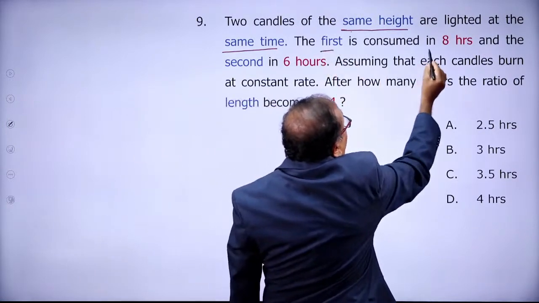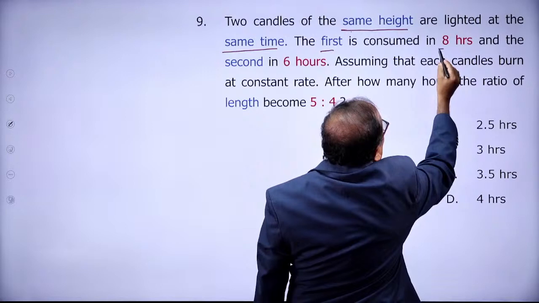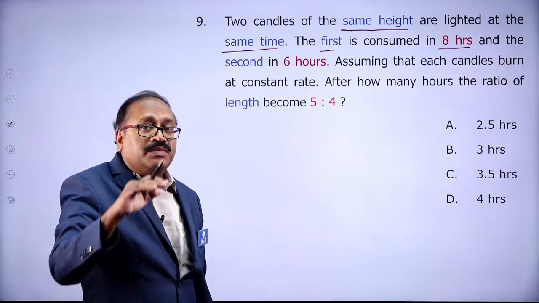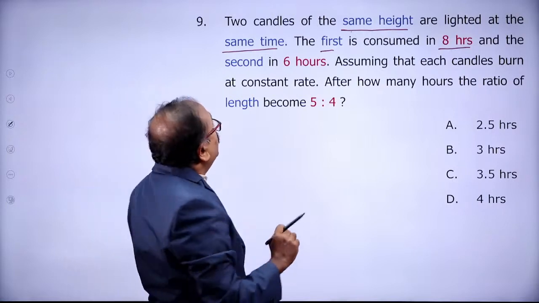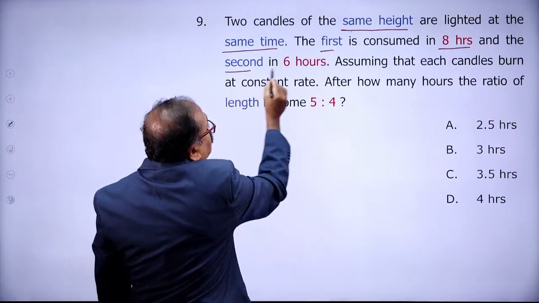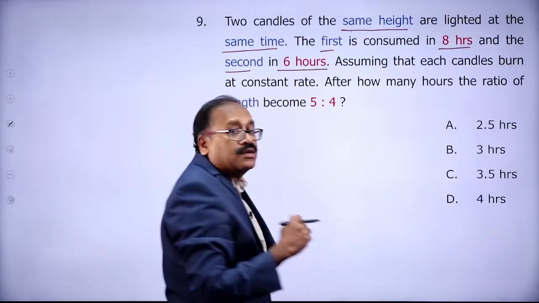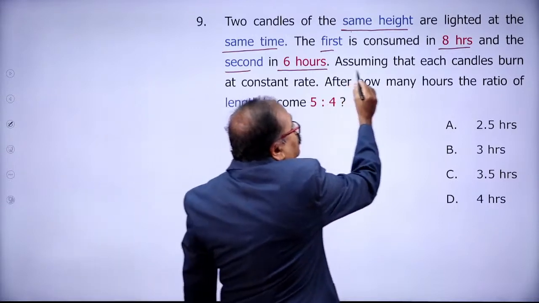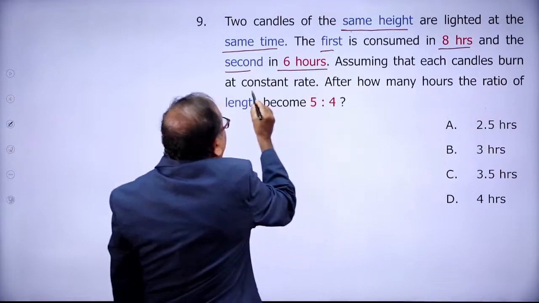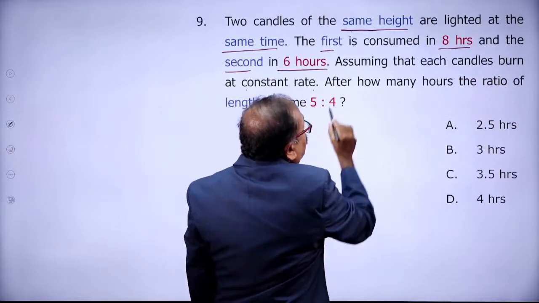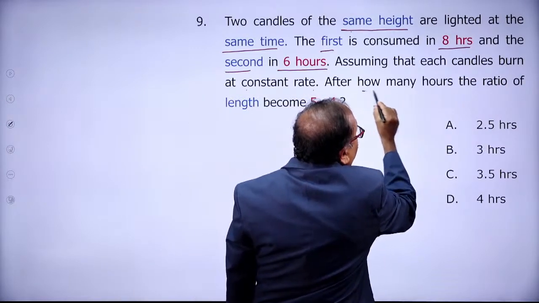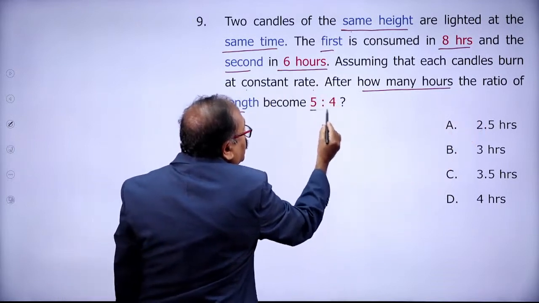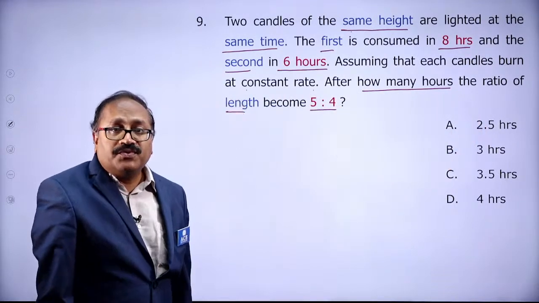The first candle is consumed completely in 8 hours, and the second completely burns out in 6 hours. Now, assuming that each candle burns at a constant rate, after how many hours will the ratio of the lengths be 5:4?